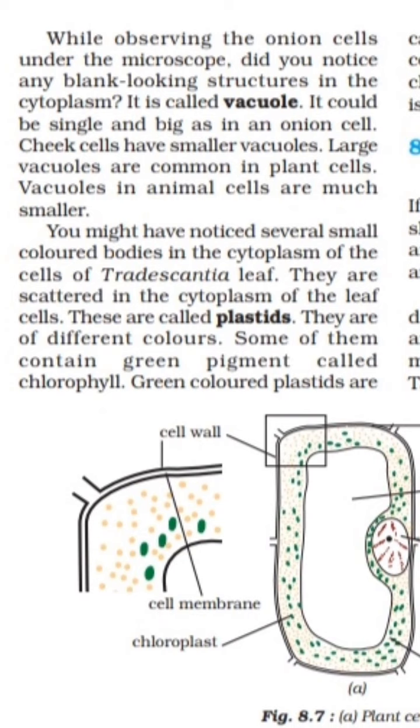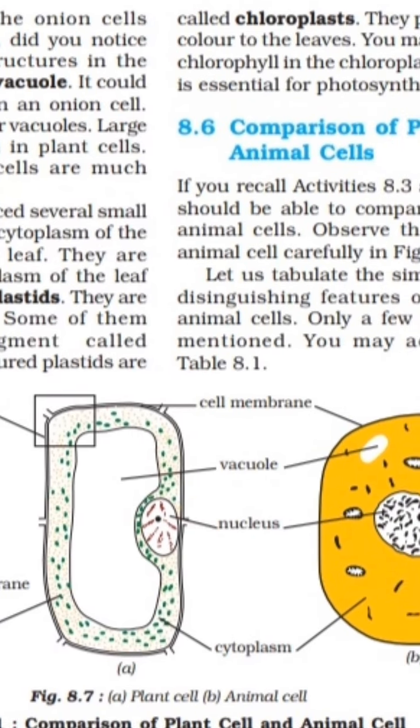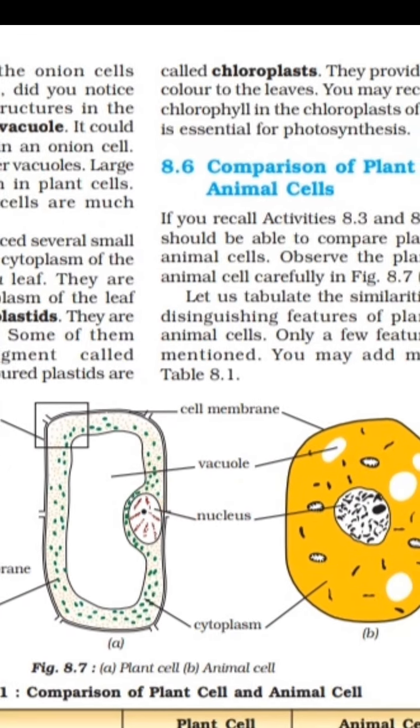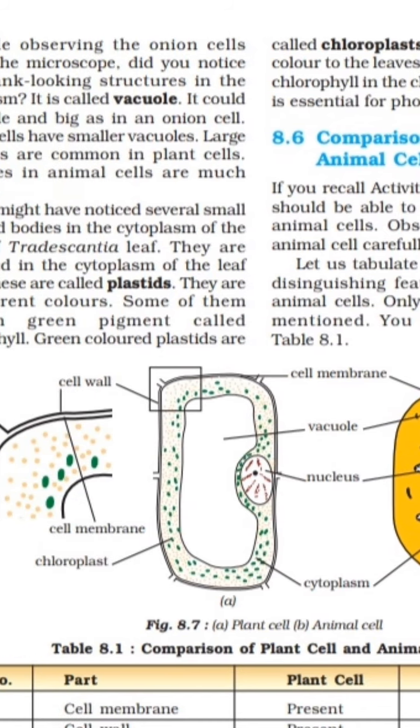And it is called vacuole. Here you can see the vacuole in the middle of the plant cell. Figure 8.7: A is a plant cell and B is an animal cell. Here in the plant cell, in the middle, you can see some blank space. Here it is called a vacuole. In the animal cell also it is present.